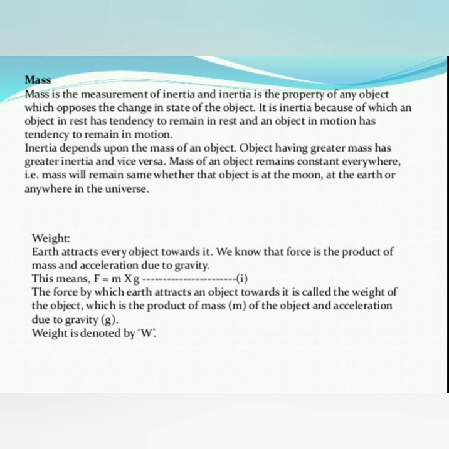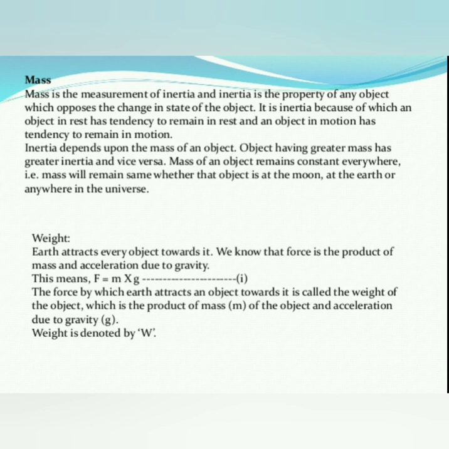The force by which the earth attracts an object towards it is called the weight of the object, which is the product of the mass of the object and acceleration due to gravity. Weight is denoted by W.